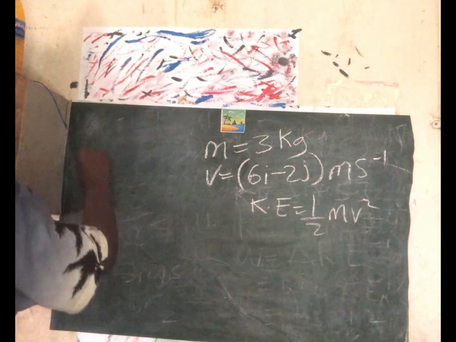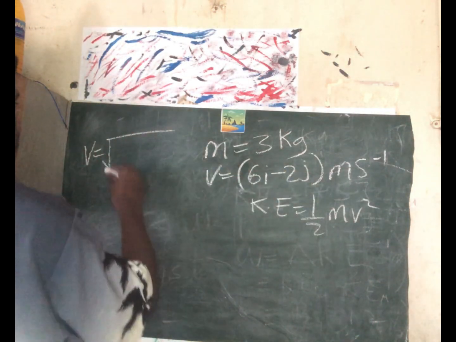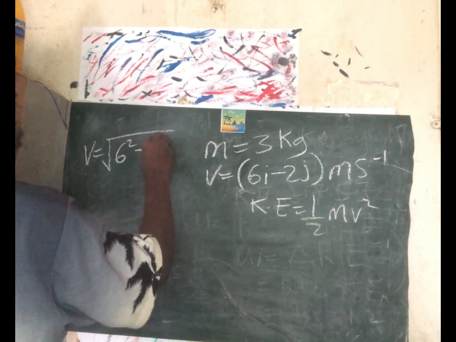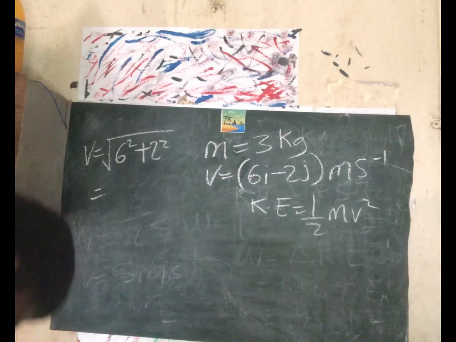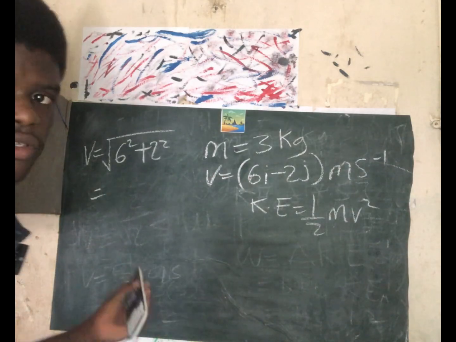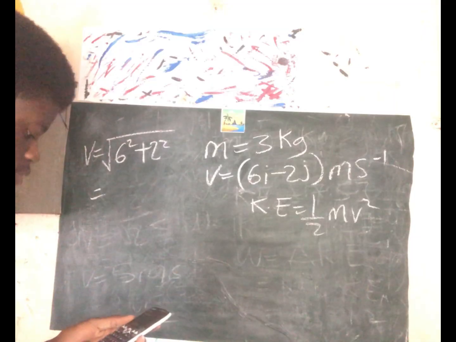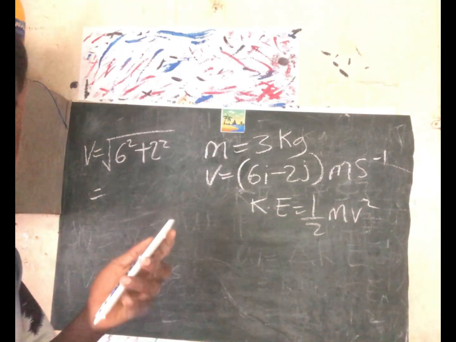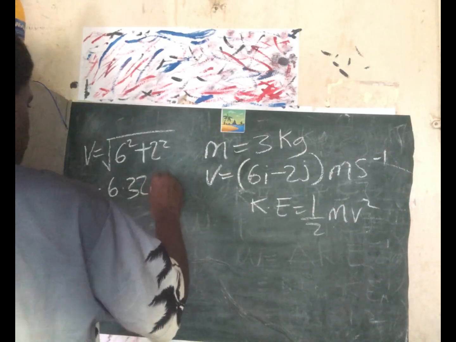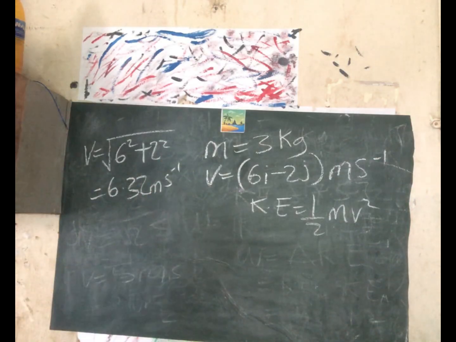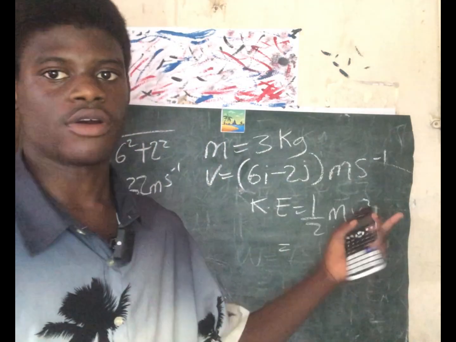It's the square root of 6 squared plus 2 squared. That's root 40, which is 6.32 meters per second. So we just have to input our velocity here.